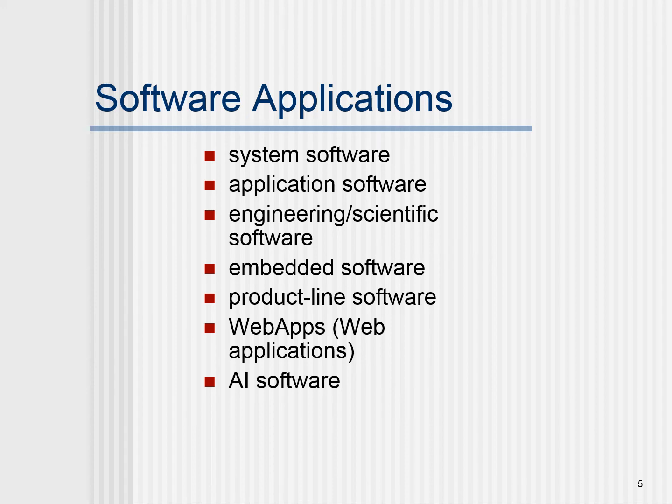These are the list of software applications: system software, application software, engineering software, embedded software, product line software, web applications, and artificial intelligence software. These are different areas of software which have been developed. Altogether, based on the respective customers, the requirements have been converted into software to make the customers feel experienced of what they really want in the final output.